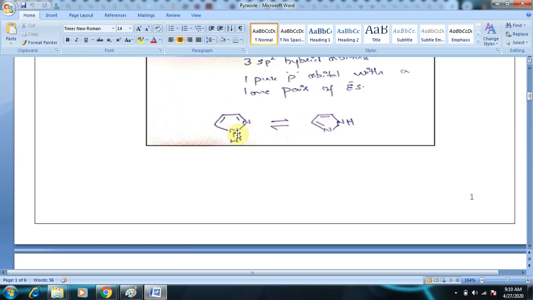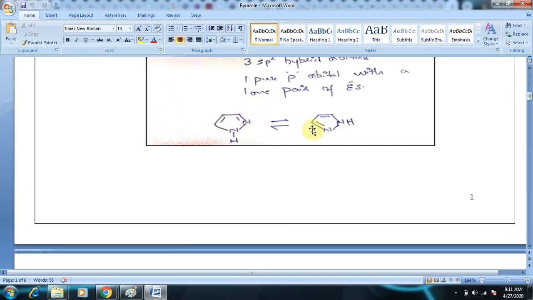So if you take this case, the imine, this is like imine nitrogen, C double bond N, and out of carbon and nitrogen, the nitrogen is more electronegative. It tries to pull the bonding pair of electrons. So immediately the positive charge will be obtained on third position. Positive charge is obtained on third position, and you know that electrophiles are also positively charged, so positive and electrophile positive will repel, so there is a less scope for the electrophile to attack at third position.